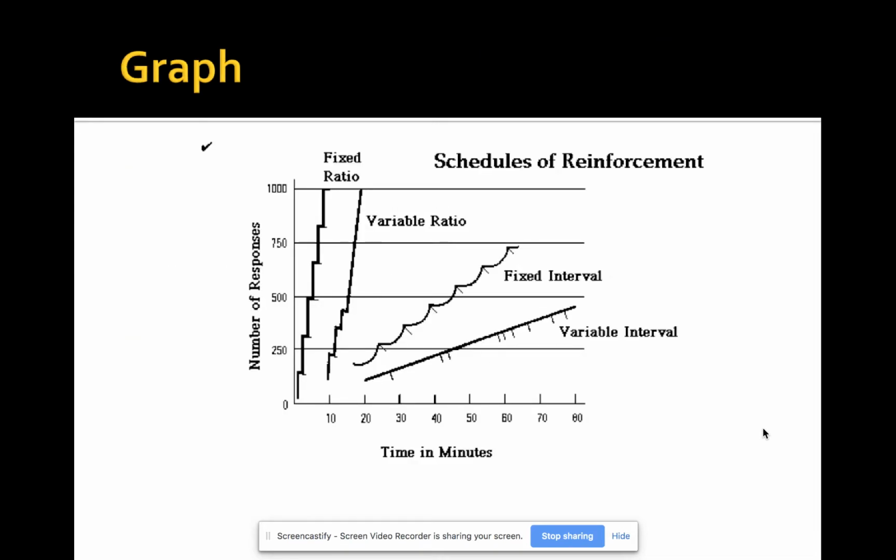Okay, this is showing a graph of the schedules of reinforcement, the number of responses versus the time in minutes. What you see happening is with the variable interval, you have a number of responses that's pretty steady over time. With the fixed interval, your number of responses increases right before the time ends. And with fixed ratio and variable ratio, you have a lot more responses compared to time. So that's a review of the 4 different schedules of reinforcement.